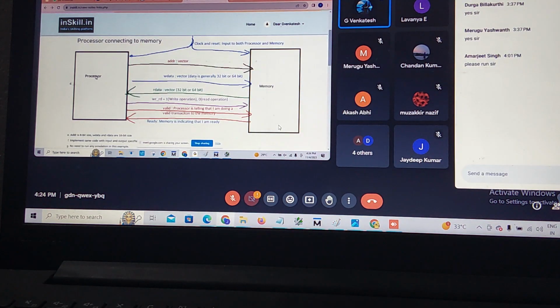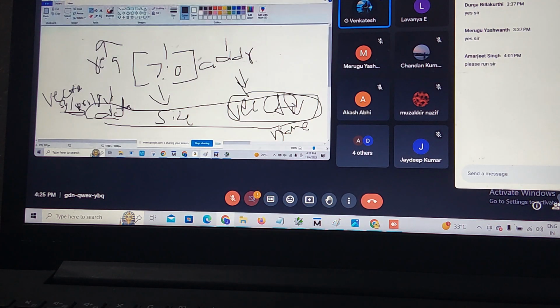This is my processor. This is my memory. Here processor is connecting to memory. Regarding processor, what are the inputs? See here, I am explaining. Listen, everyone. Regarding processor, clock and reset are common, whatever the processor. This is address, it's going to output. Whatever is an incoming arrow, that is input. Going outside, this is output. If you want, I will explain in Paint.